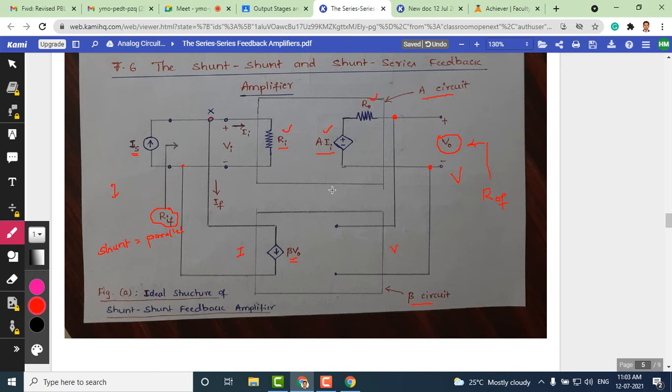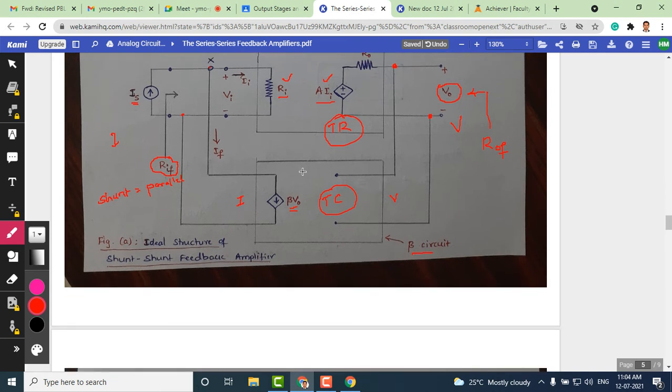You must know these things, which are important here. Based on input and output, we can decide what type of amplifier it is, whether it is transresistance or transconductance. In this case, since the amplifier output is a voltage signal and the input is a current signal, output by input is a resistance. So this type of amplifier is a transresistance amplifier.